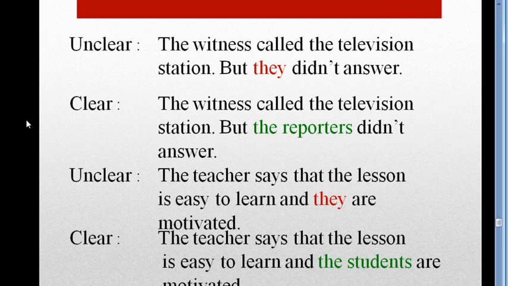So these are the rules for correcting unclear pronoun referencing. You should practice more and more at home. Then you will be able to correct all the faulty pronouns and unclear pronoun referencing, and you will get 5 out of 5 marks easily. Practice more and more, and there is no alternative to practice.